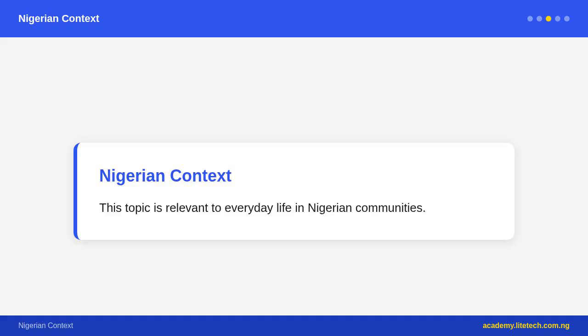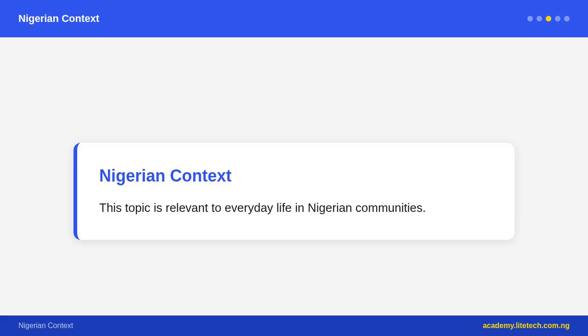The Land Use Act of 1978. The most important land law in Nigeria. Key provisions: all land in each state is under the control of the state governor. Urban land is administered by the governor. Rural land is administered by local government councils. Individuals apply for certificates of occupancy, C.O., to use land legally.